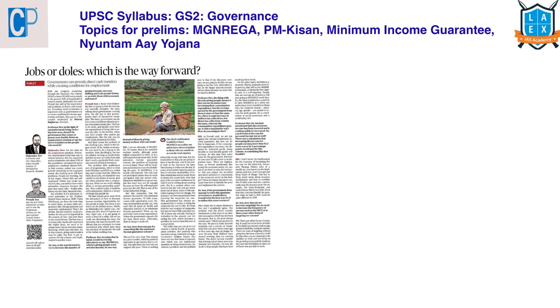The next article is jobs or doles, which is the way forward. This article comes under GS paper 2 under the topic of governance. From this article, now we are going to see about a few schemes and also what is meant by minimum income guarantee. Dear students, we have already seen all these things, but some of the students were saying to revise it once again. So let me revise it.